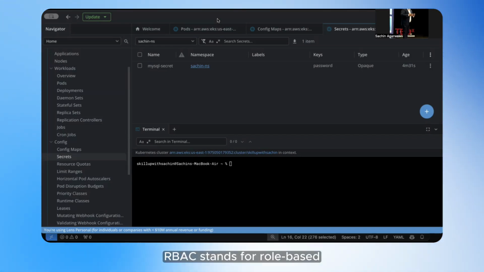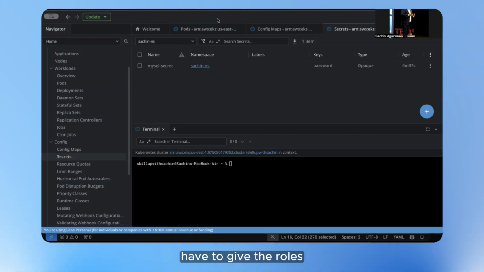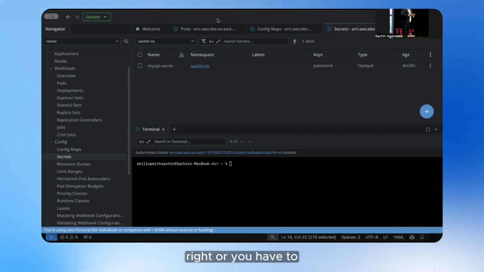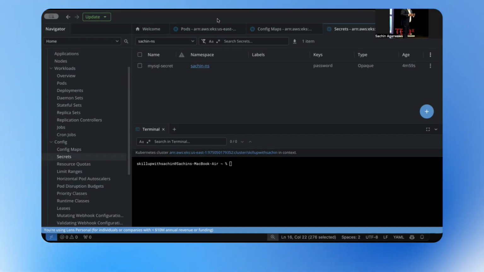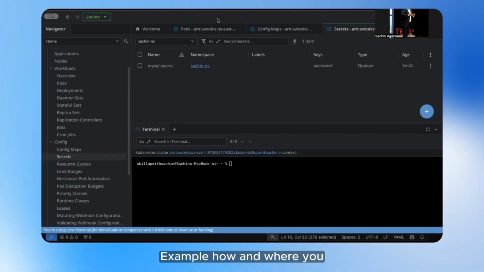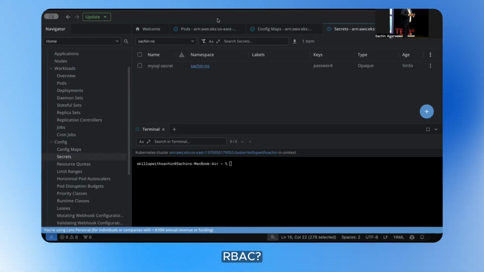RBAC stands for role-based access control, which means you have to assign roles to the containers, to the pods which are running, so that those pods can access the resources from each other using different mechanisms. For example, how and where can you control the role or RBAC?